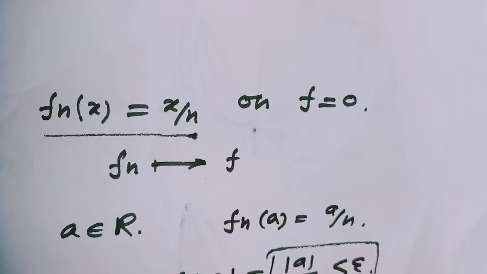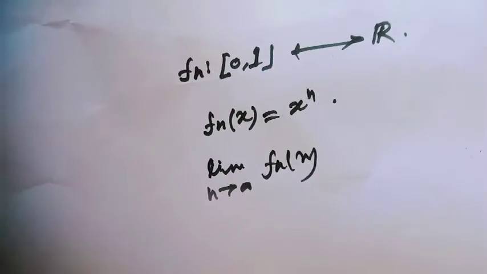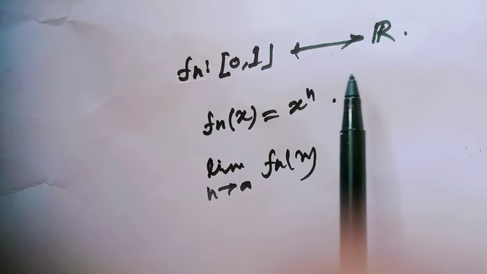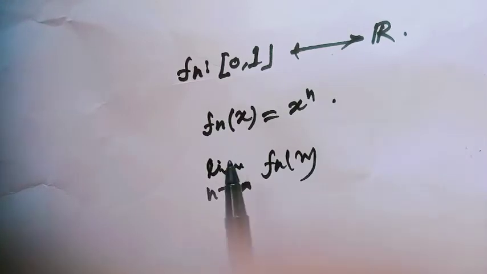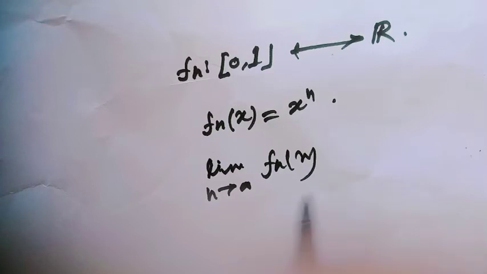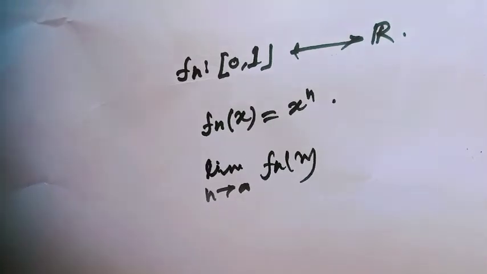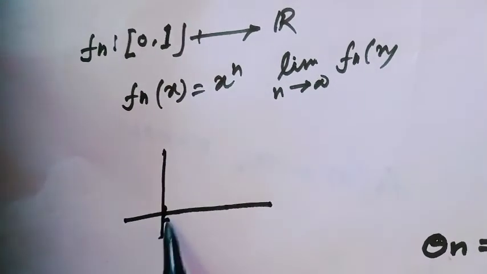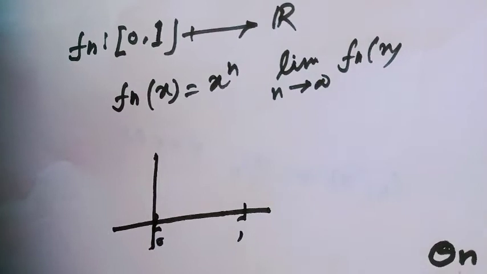So this convergence of the sequence of functions is called pointwise convergence. Okay? Well, now I will look at another type of sequence of functions. Here f_n is defined from the closed interval [0,1] to R such that f_n(x) equals x to the power n. What would be the limit of this function? Notice the graph of the function, where the domain is the closed interval [0,1].